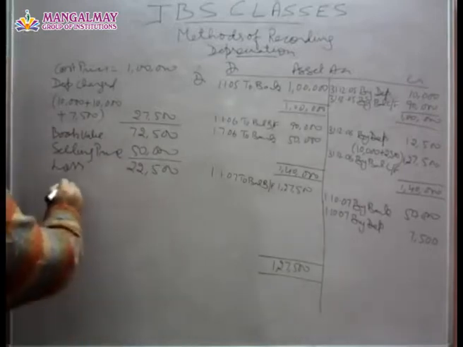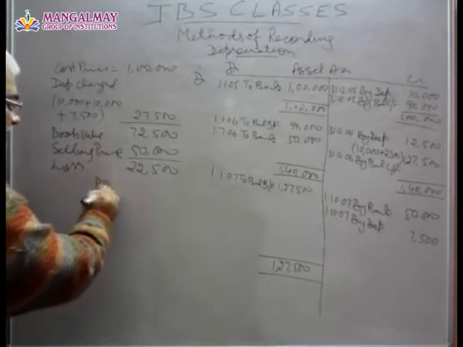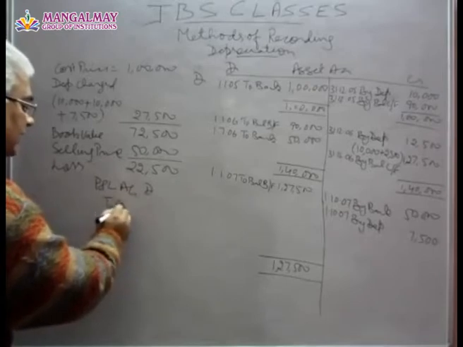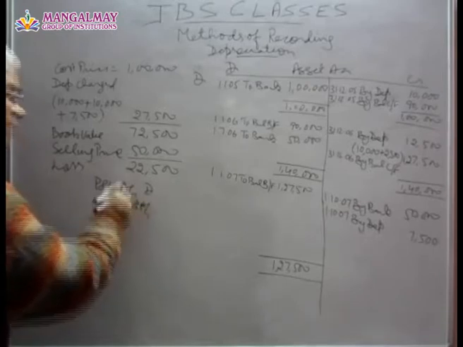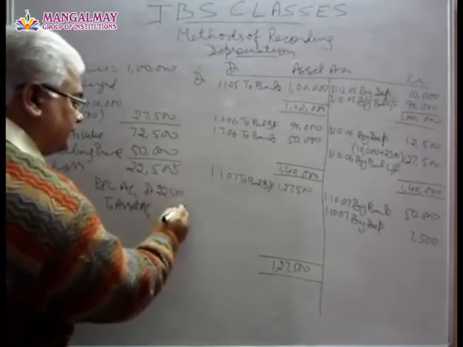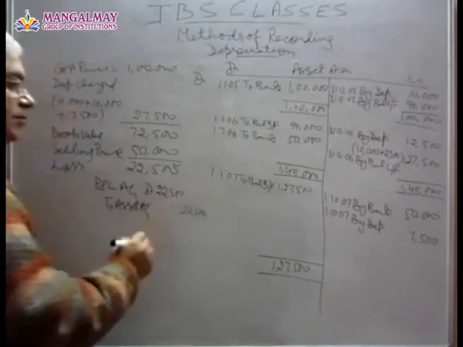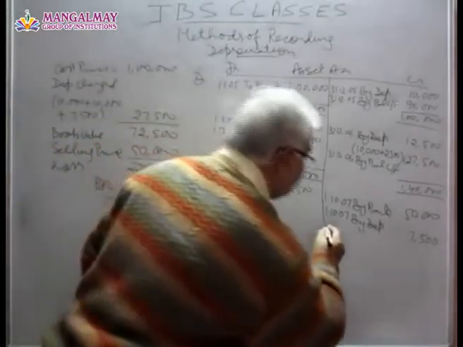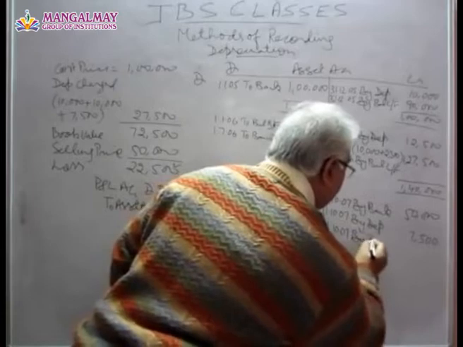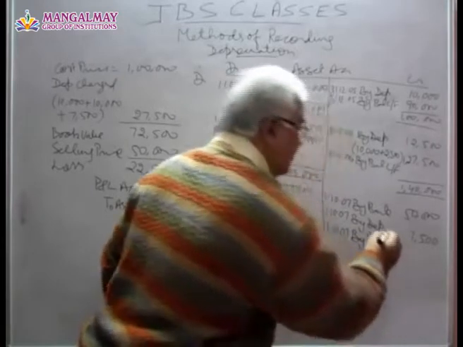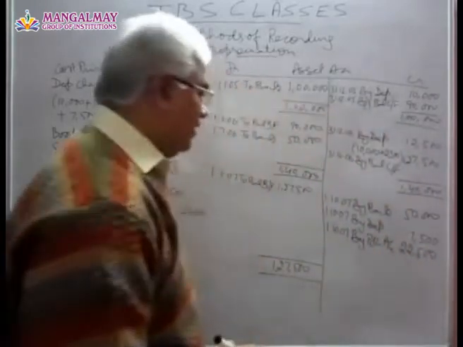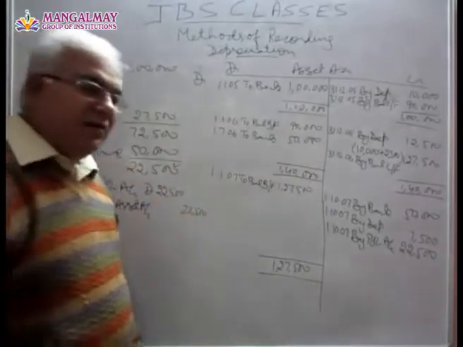So what will be our entry for that? Profit and loss account debited to asset account with this amount, 22,500. And posting of this will be done like this: by P&L account, 22,500. Now this machine we have dealt with.